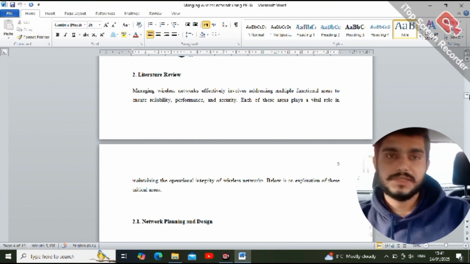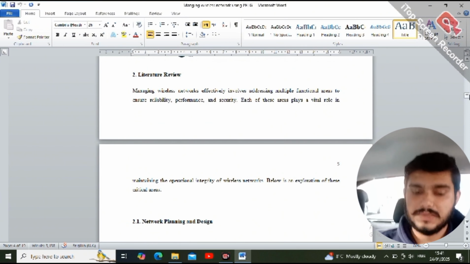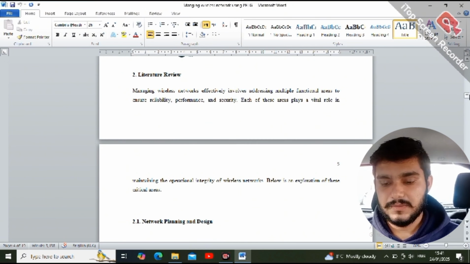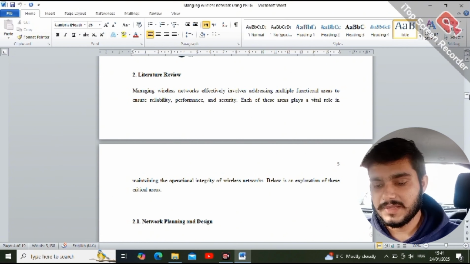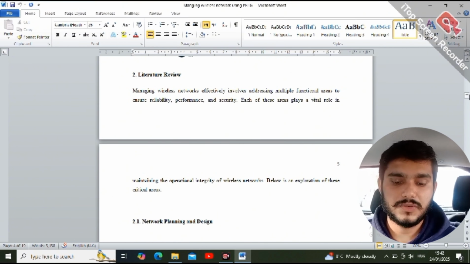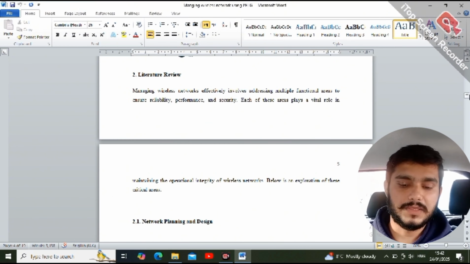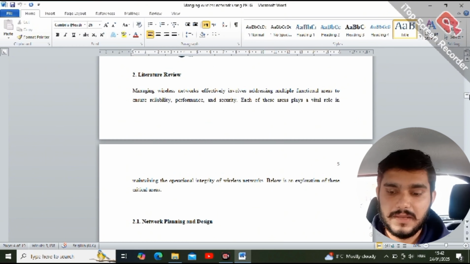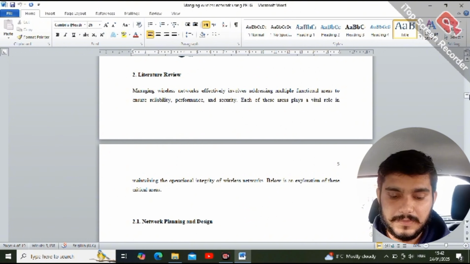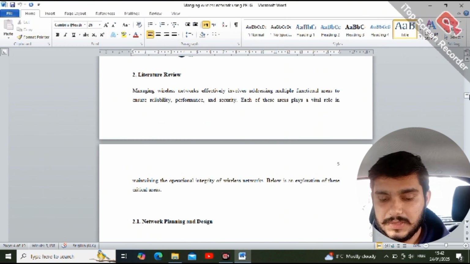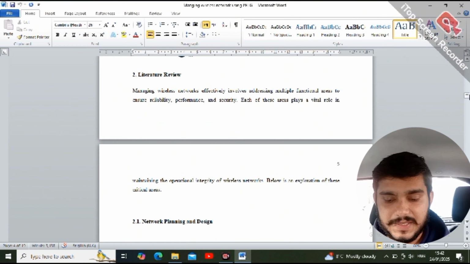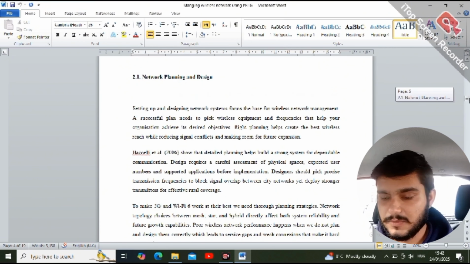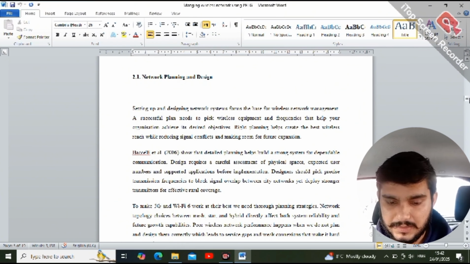Literature review. Managing wireless networks effectively involves addressing multiple functional areas to ensure reliability, performance, and security. Each of these areas plays a vital role in maintaining the operational integrity of wireless networks. Below is an exploration of these critical areas.